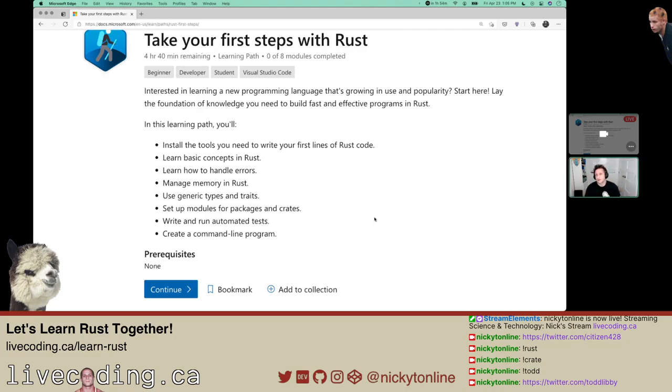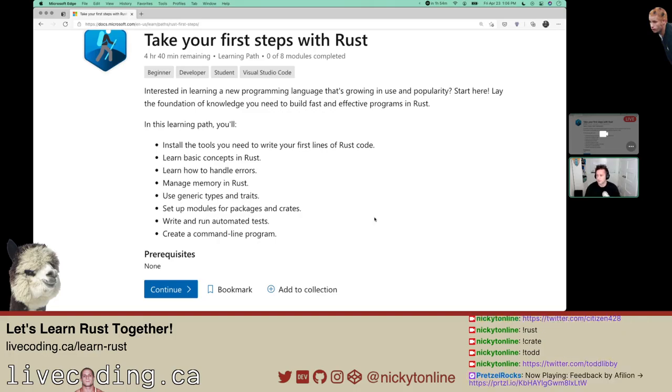It can be used for the command line. You can make applications with it outside of WebAssembly. I think parts of the Linux kernel are starting to be ported from C and C++ to Rust. There's lots of use cases and it seems to be getting more and more popular.